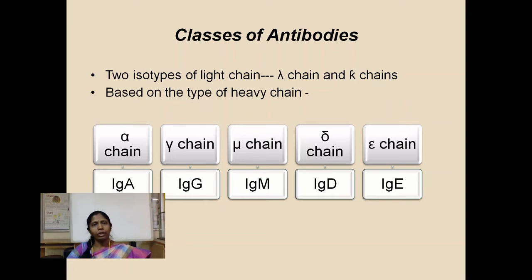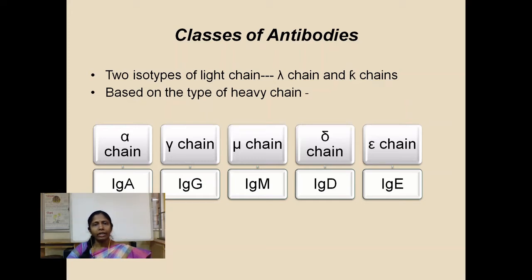Now, with respect to the heavy chain, there are 5 isotypes coded by different multiple alleles for the heavy chain constant region as well as the variable region. So these multiple alleles give rise to 5 different types of heavy chain peptide sequences, namely the alpha chain, gamma chain, mu chain, delta chain and epsilon chain.